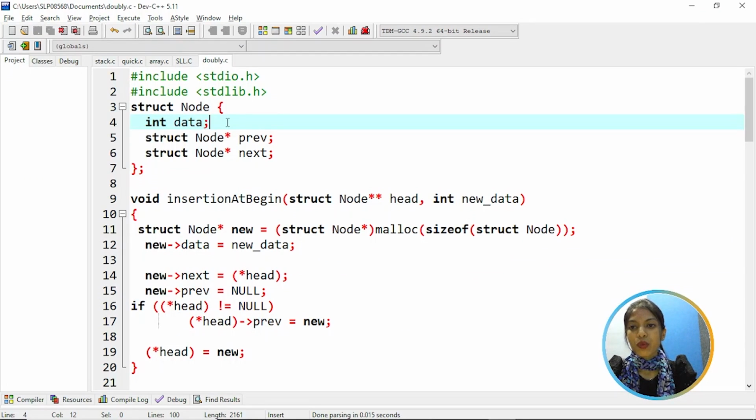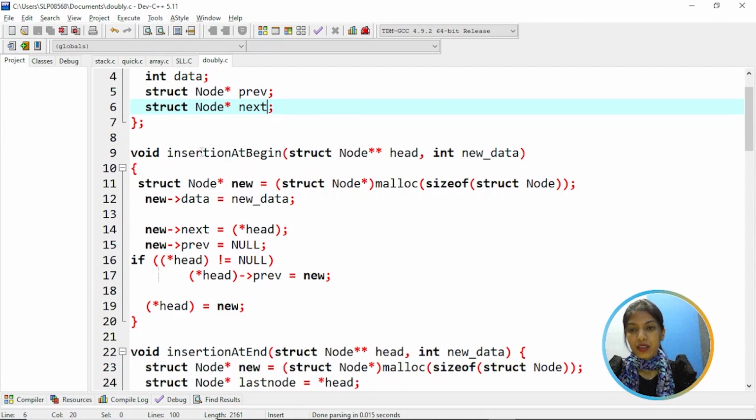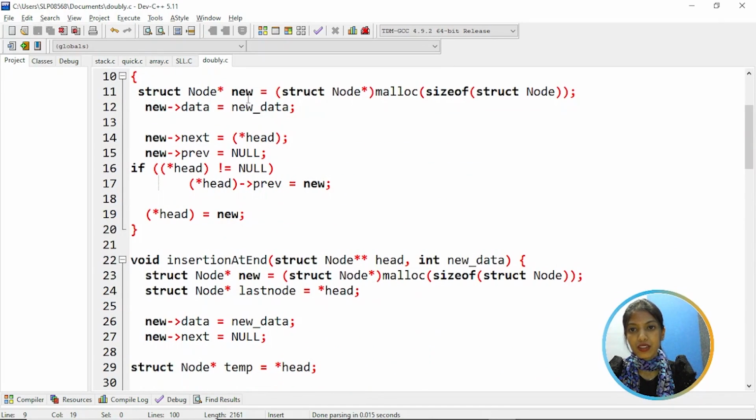So here, let's understand the working of the program's implementation. We have a structure of node, with a variable called data and pointer variables previous and next. First, coming to the insertion at beginning, we are inserting the element. We create a new node and allocate memory using the malloc function, and then assign data to the new node. The new next part is holding the head, and initially the new previous is assigned to null.